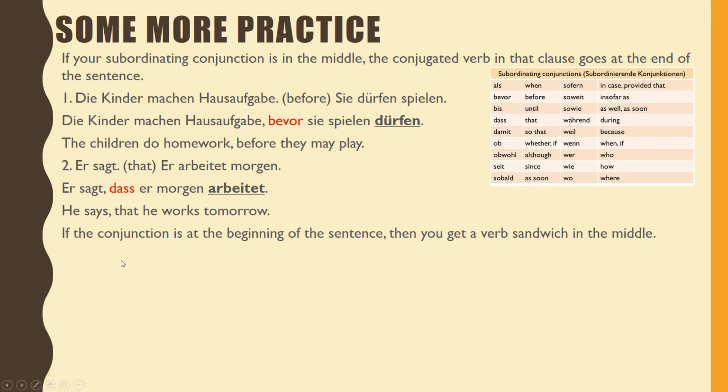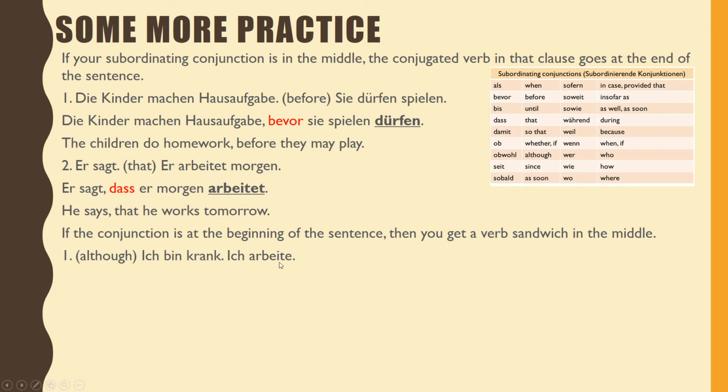This is our first rule. Our second rule is, if the conjunction is at the beginning of the sentence, then you get a verb sandwich in the middle. Our first sentence is: although ich bin krank, ich arbeite. So how do you say although? Look at your chart. If we start with a subordinating conjunction, we get a verb sandwich in the middle. So our verb in our first sentence is bin.